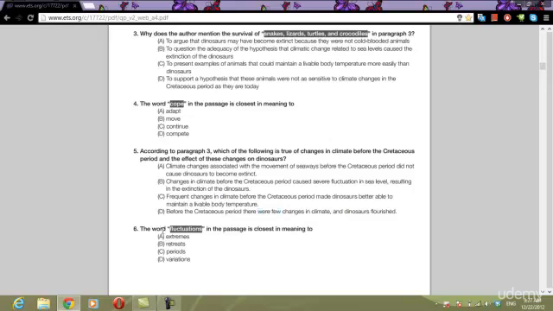Number 6: the word fluctuations in the passage is closest in meaning to what? That's a vocabulary question.